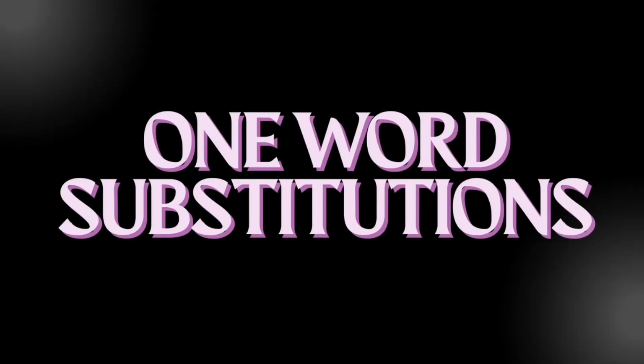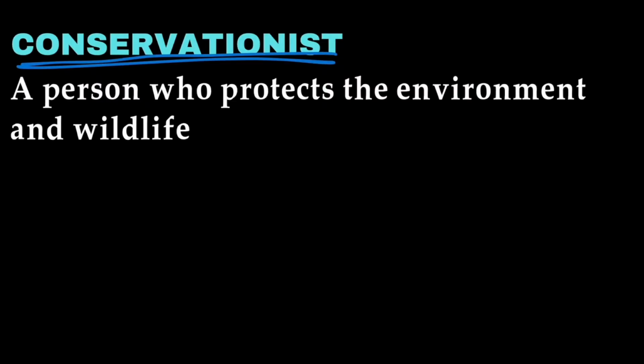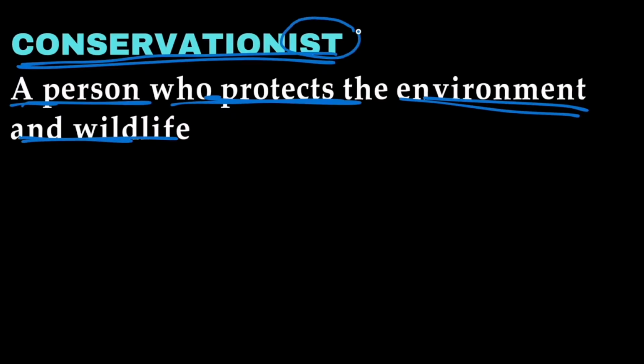Now, moving on to the one word substitutions. The first word we have is conservationist. A person who protects the environment and wildlife is called a conservationist. Conservation means protecting, and ist is a person.